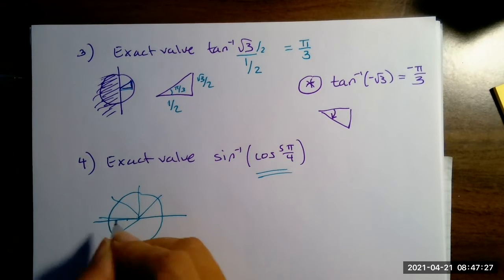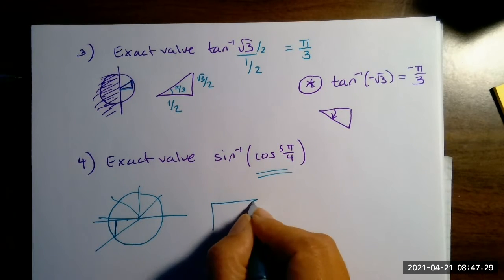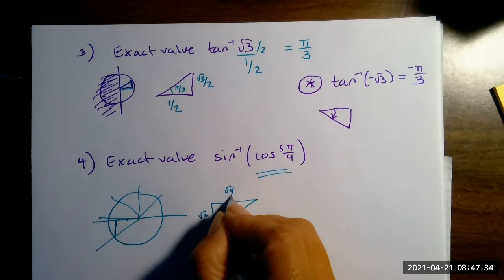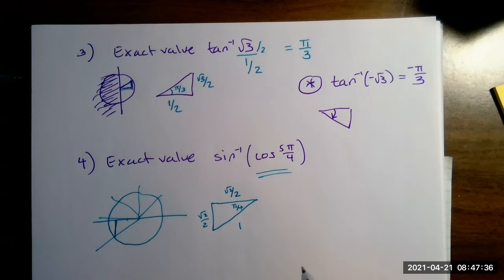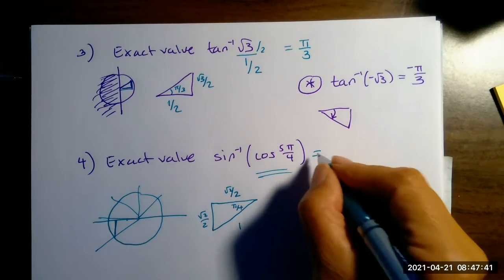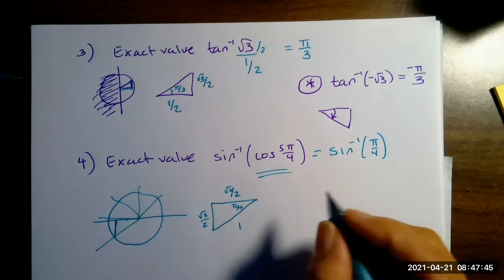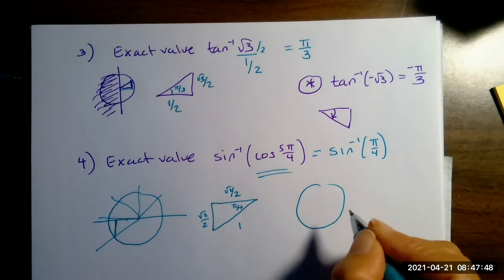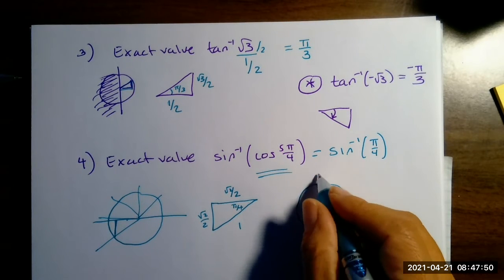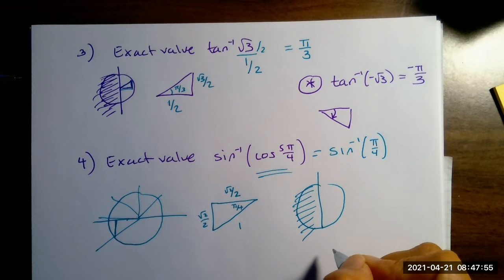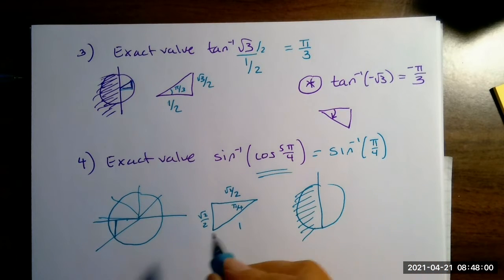So this triangle right here is root 2 over 2, root 2 over 2, and this is 1. So if I want the inverse sine of pi over 4, I've got to draw my triangle, or draw my circle. Sine is blocked off over here. Okay, now we have to be careful because